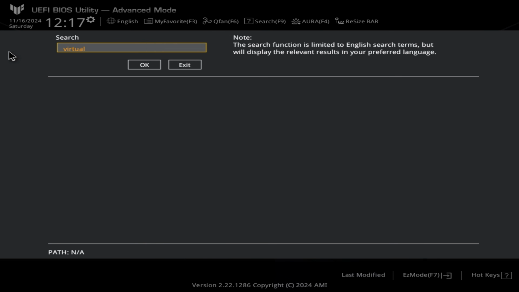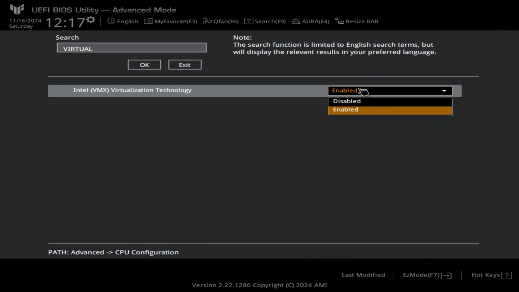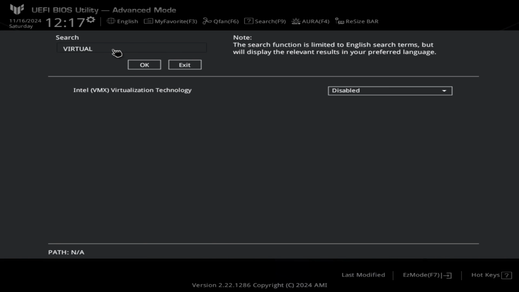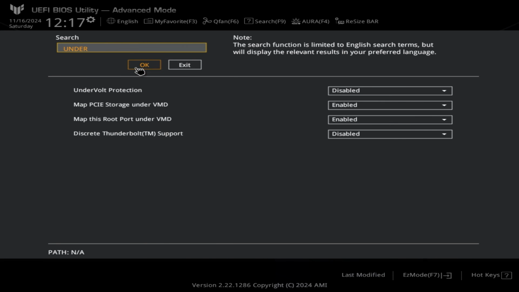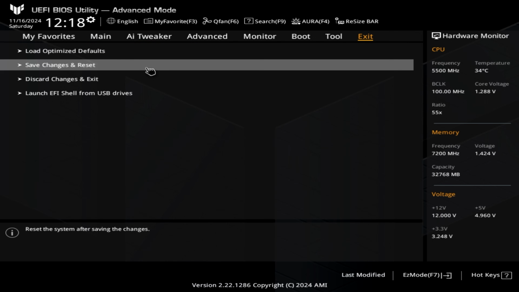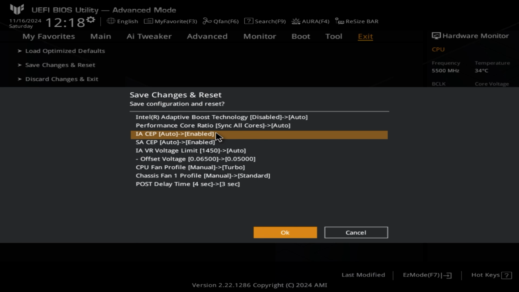We're manually then searching Intel virtualization, and we are disabling this, as you'll see here. And then we also need to type only undervolt protection, and we need to ensure that that's disabled. In this instance, it's disabled by default. Now, the reason for these two changes is to ensure we can launch Intel XTU, which we're going to be using today, to perform the undervolt in a software state, and then at the end of that, we can set it manually in a hard state in the actual BIOS.